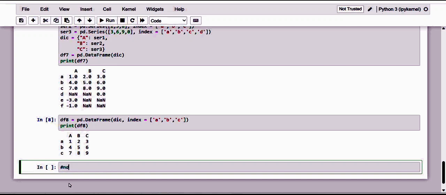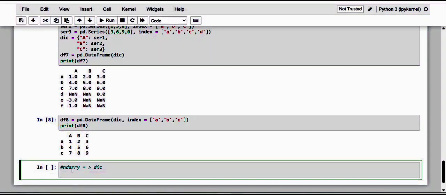Let me make it an n-array and a dictionary. See here, a very similar case to the previous one, using an n-dimensional array, dictionary or generic list.